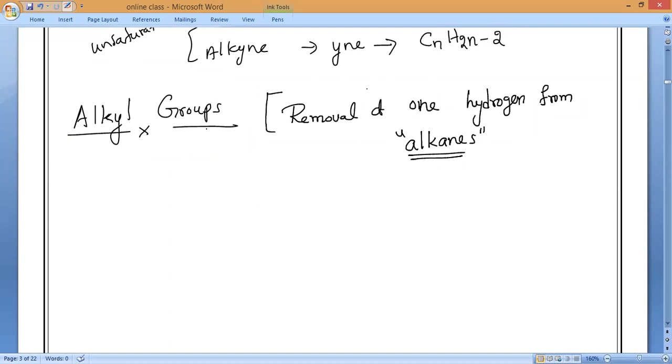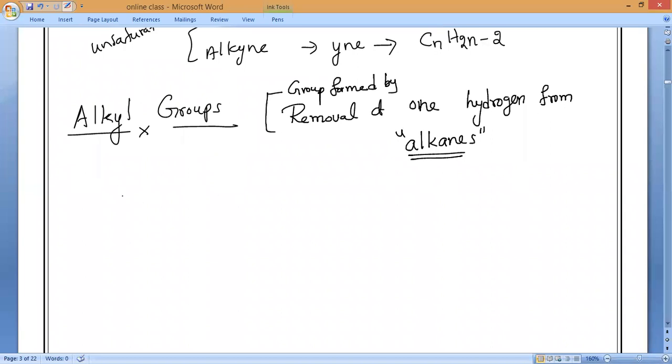In that also, only the first smallest ones will come in class 10th, and in higher classes we will study the next groups. So all of you remember: an alkyl group is a group formed by removal of one hydrogen from alkanes. Write neatly. A group formed by removal of one hydrogen from an alkane.